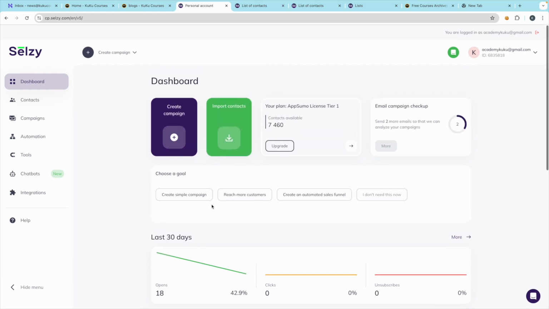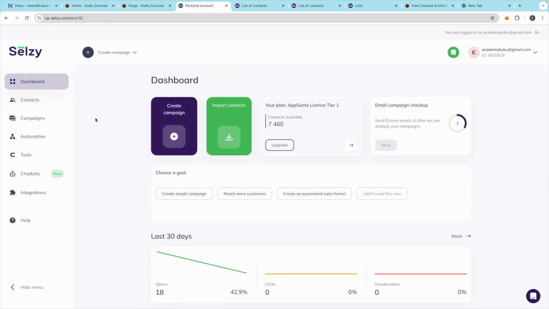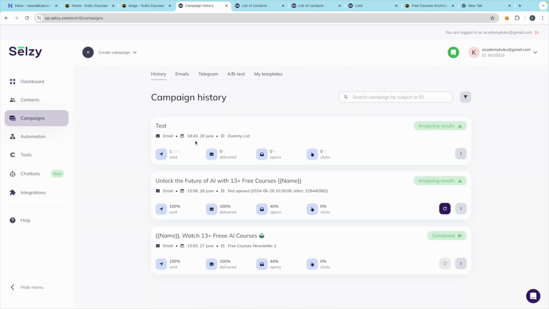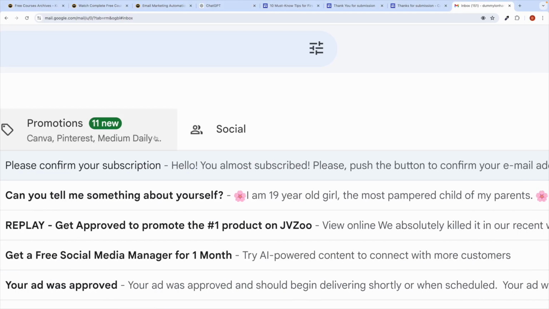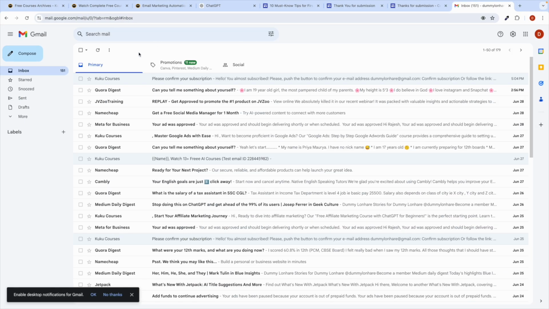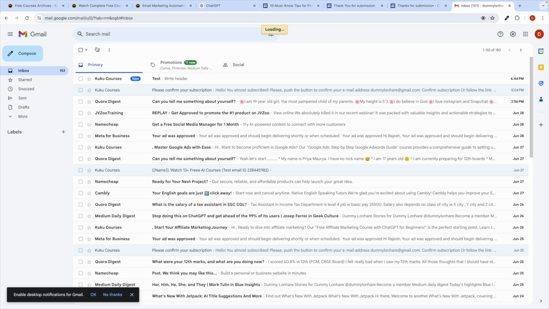For example, if you go to this campaign, you can see that one email has been sent, because in this list we have only one contact, right? So that's why one email has gone. You can refresh your inbox. You will receive the email here very soon. Let's wait, sometimes it takes time.